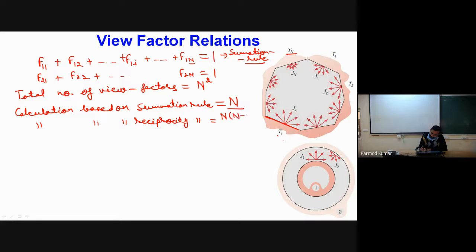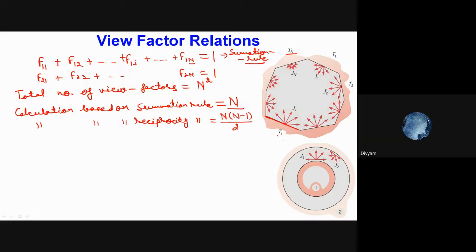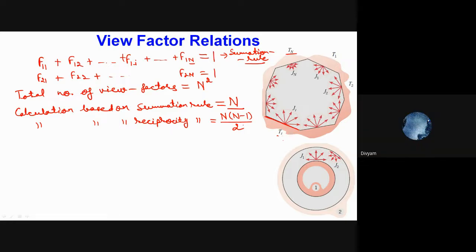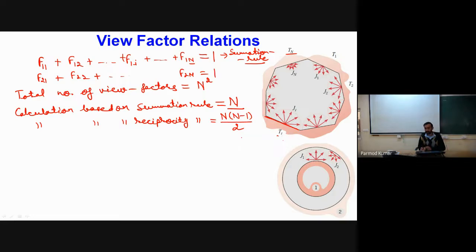Can I write it like this? Summation till n. Yes, sir, this one. It will be n into n minus 1 by 2, because when we are applying the reciprocity rule, it will be acting in a pair. Because of the pair, we will be having n into n minus 1, and if we have applied on a surface, for the reverse also it will be holding the same rule. So that's why we will be having divided by 2. So calculations based on the reciprocity rule, we can have n into n minus 1 by 2.